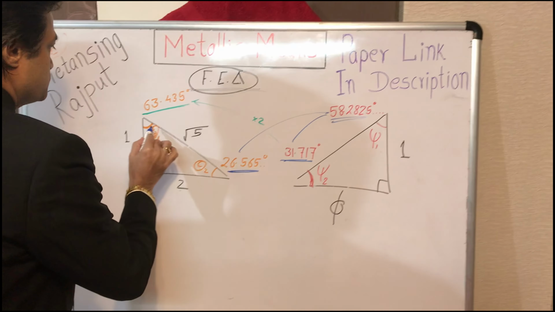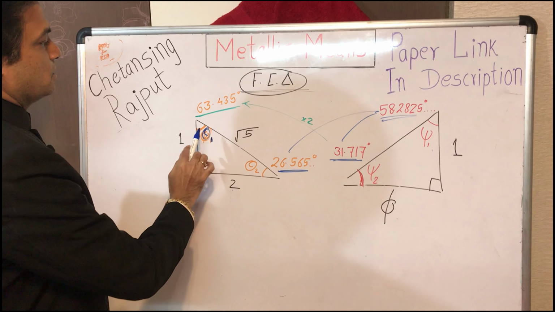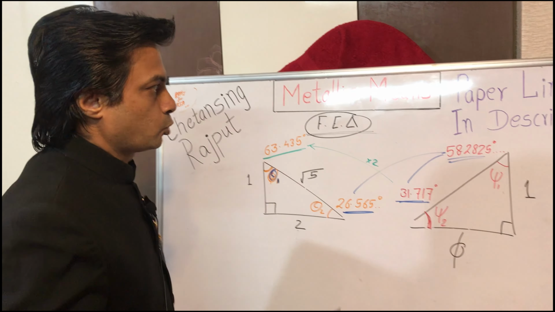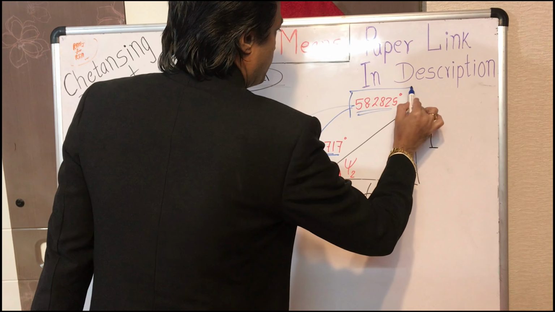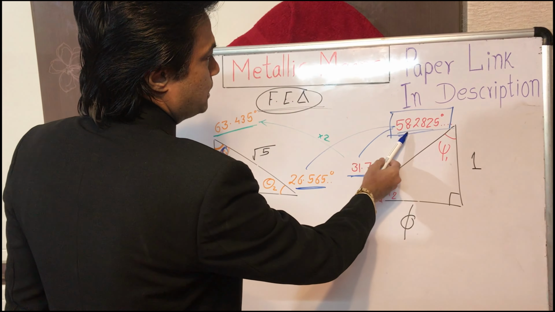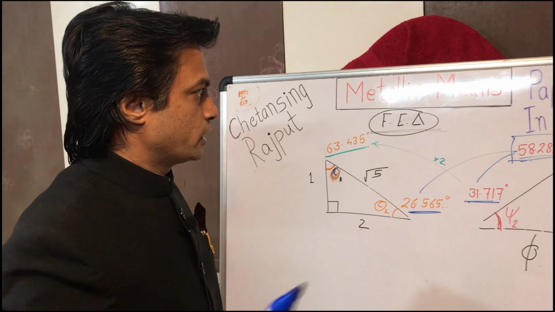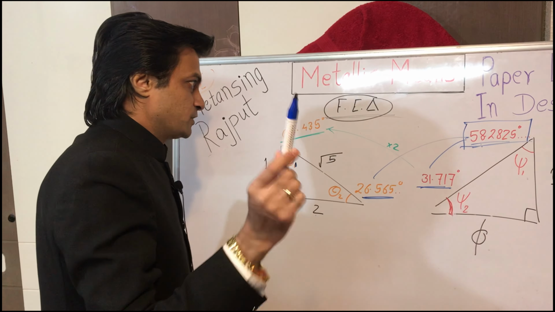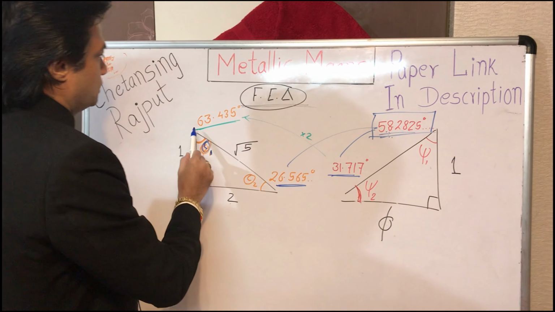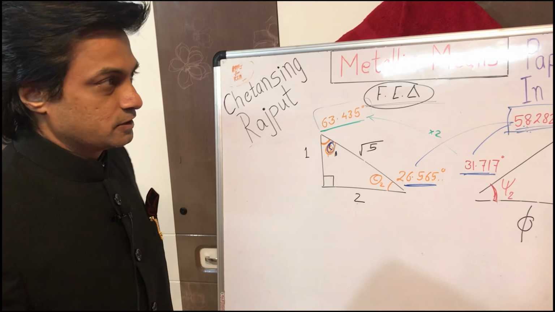Moreover, this angle theta 1 is the supplementary angle for twice the arctangent of the golden ratio. That will be 116.565 and something in degrees. Twice of this angle and this acute angle will add up to 180 degrees.